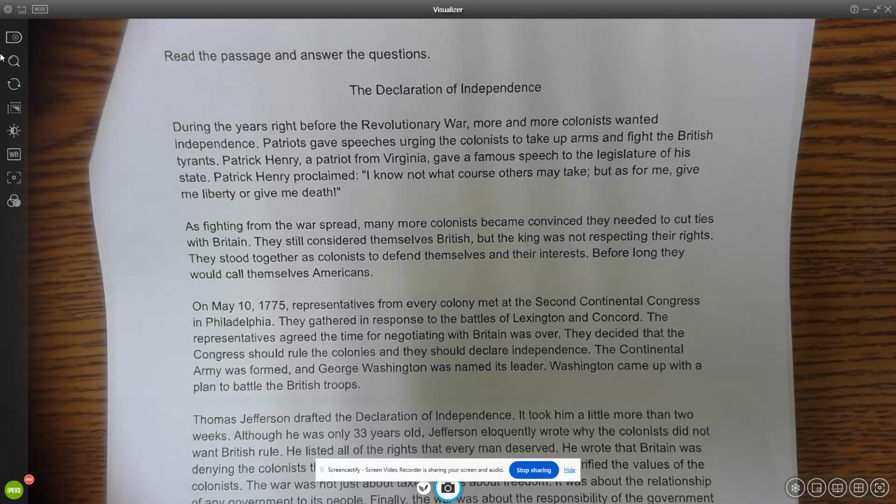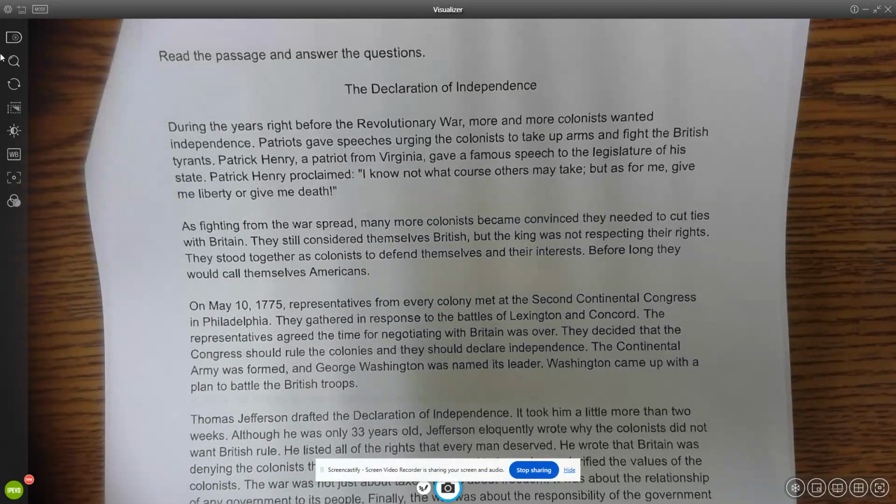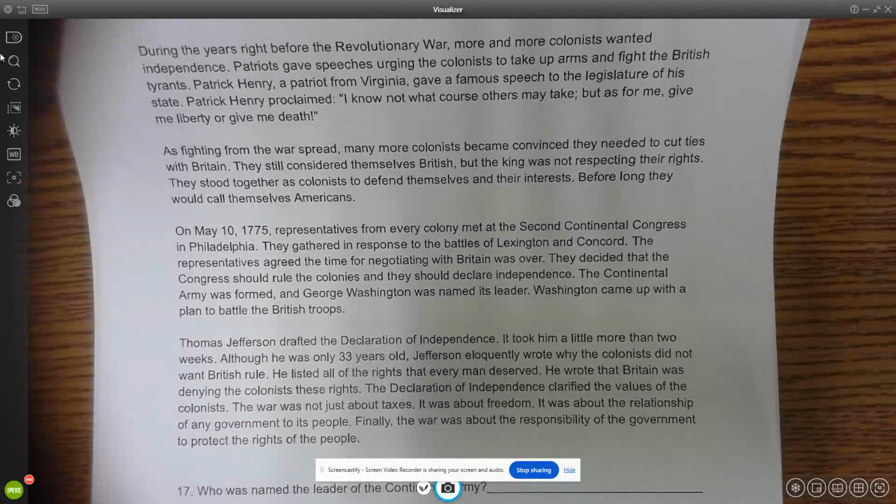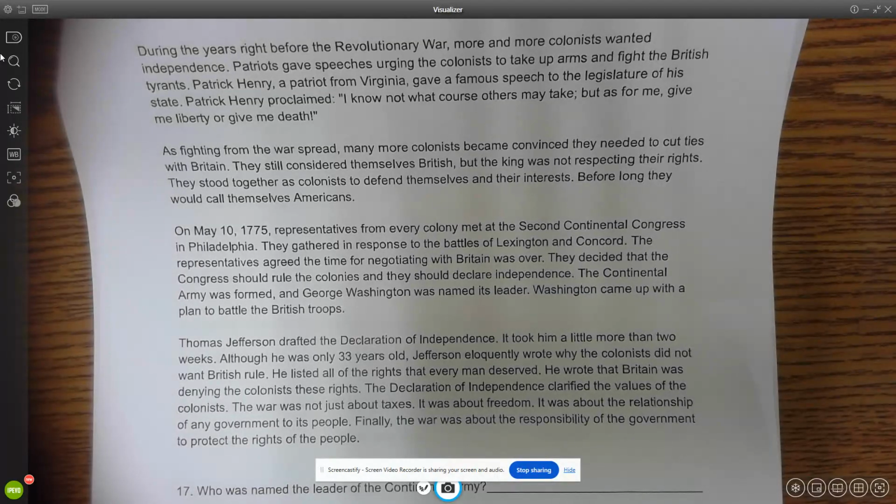Patrick Henry proclaimed, "I know not what course others may take, but as for me, give me liberty or give me death." As fighting from the war spread, many more colonists became convinced they needed to cut ties with Britain. They still considered themselves British, but the king was not respecting their rights. They stood together as colonists to defend themselves and their interests. Before long, they would call themselves Americans.